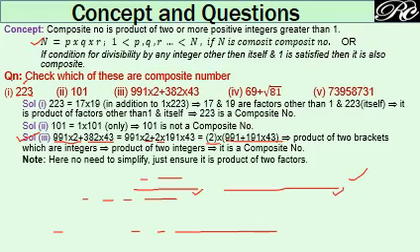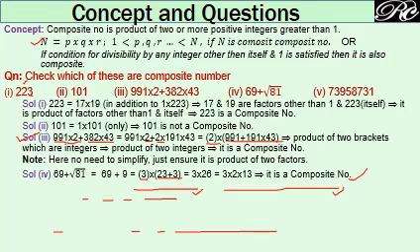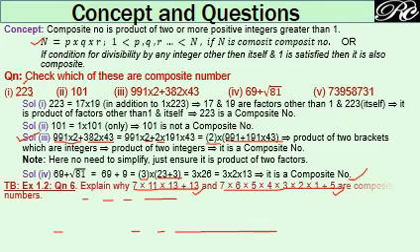The similar approach applies to the other, like the fourth, or maybe it can be given as homework. Now if we consider the fourth one, 69 plus under root 81. Keep in mind, first we shall try to simplify this. Here we get 69 plus, under root 81 is 9. Now here 3 can be taken common, so again it is in the form of a product of two brackets. It becomes 3 into 26, or 3 into 2 into 13, hence it is a composite number. So this is how to identify whether a number is composite or not.